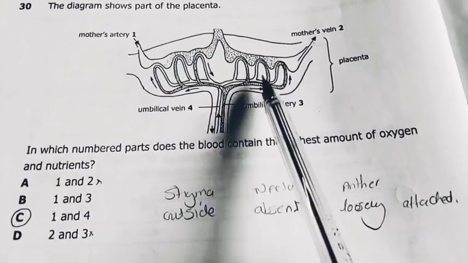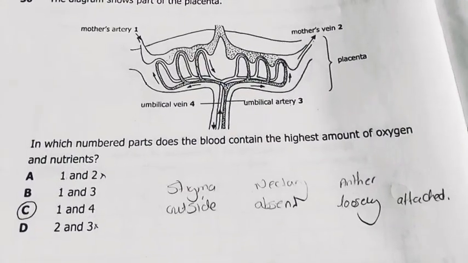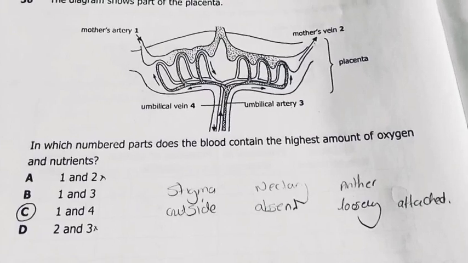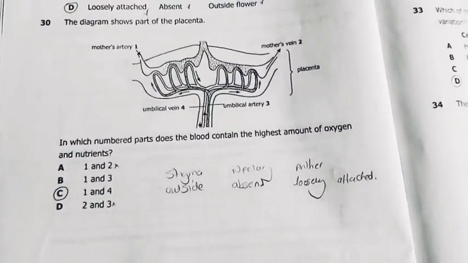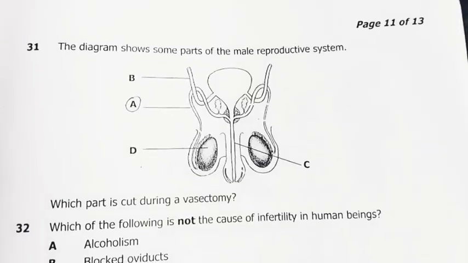This blood that is coming here is not just releasing carbon dioxide, but also other waste materials that can be excreted by the maternal blood, like urea. So my answer there is 1 and 4. Question